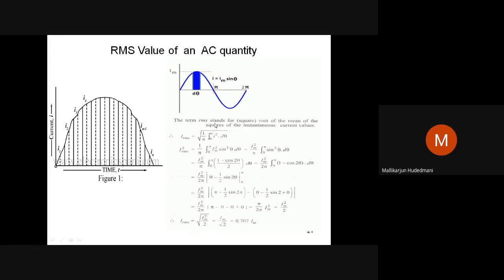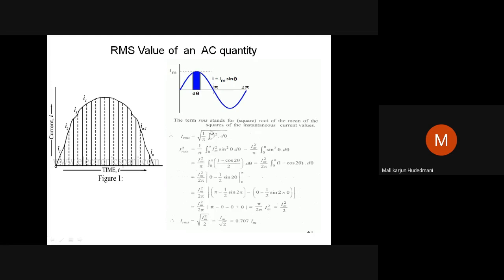The term RMS stands for square root of the mean of squares of instantaneous current values. That means IRMS equals, mathematically, see here, square root of, under a root, sum of squares. What do I do? Integration.